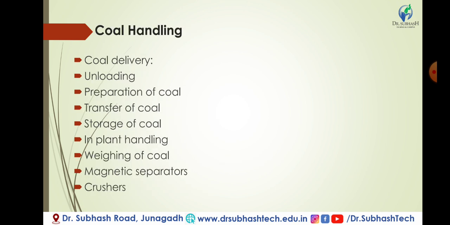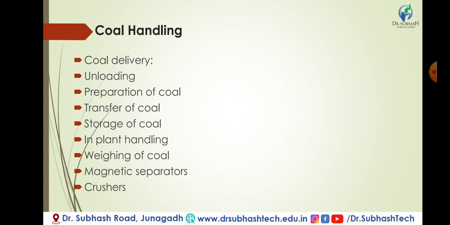Coal handling covers coal delivery, unloading, preparation of coal, transfer of coal, storage of coal, in-plant handling, weighing of coal, magnetic separators and crushers. After crushers, coal enters the boiler to burn.